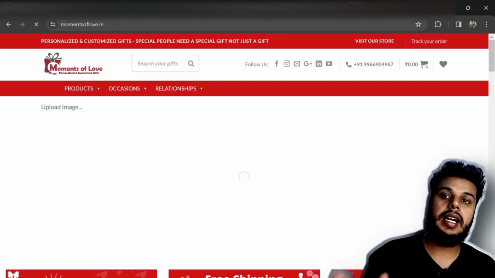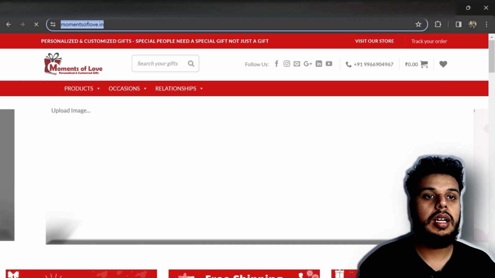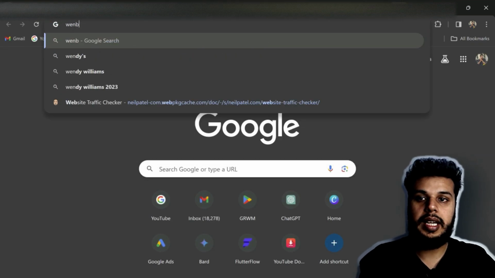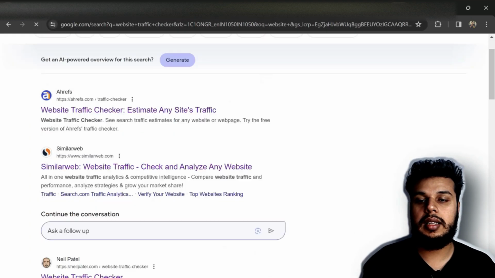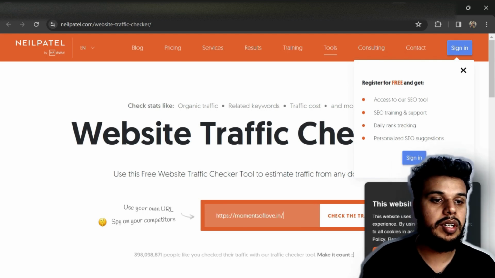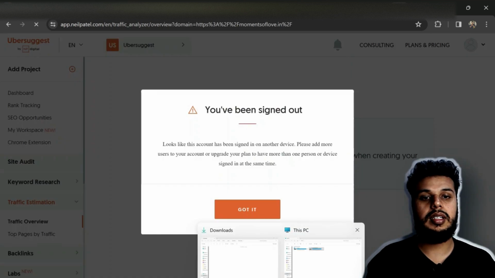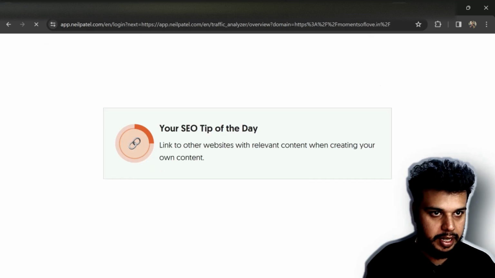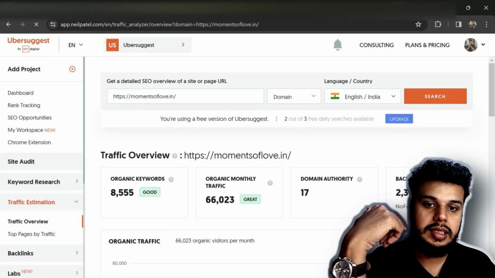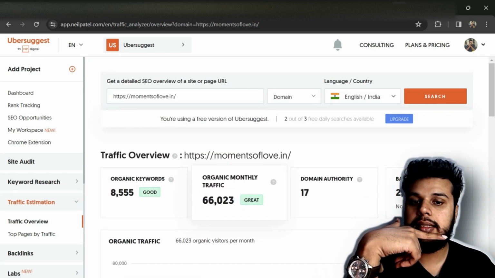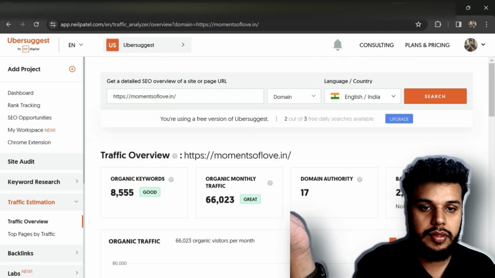So in order to calculate revenue potential for this, we have to copy the website first of all, and then we go to the website traffic checker. What this basically does is, when we search for a particular website, they check the traffic for that particular website at the backend. They have signed me out, I will have to log in again, I guess. So guys, this is the organic monthly traffic that this particular website is receiving. This is 66,000. I guess this is good organic monthly traffic. It comes after a lot of hard work. So let us calculate it.